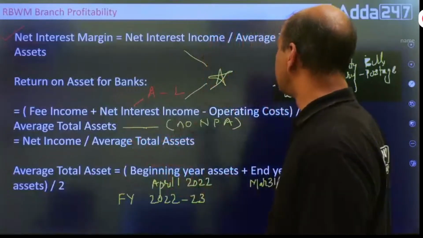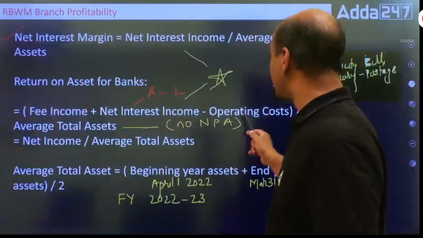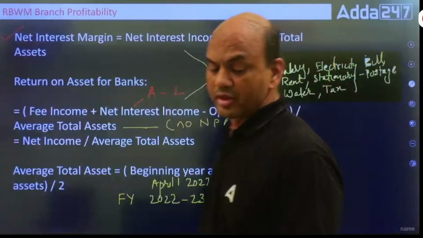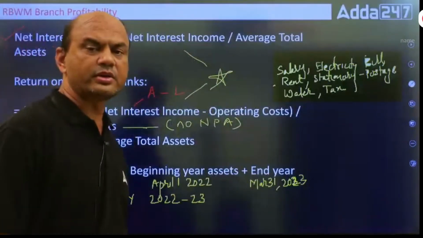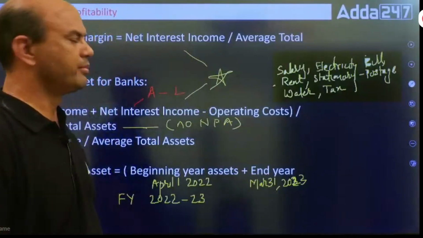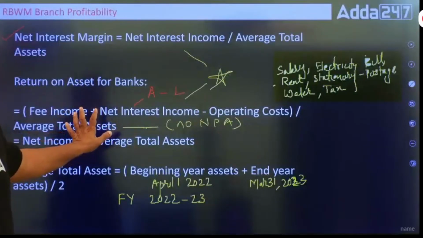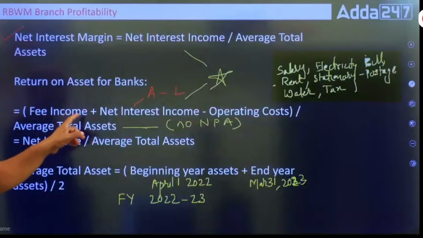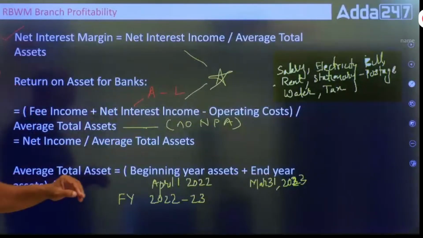Net interest income minus operating cost. So what is this operating cost now? Look at this important part. These two parts I have already discussed: fee income and net interest income. Now what is operating cost?